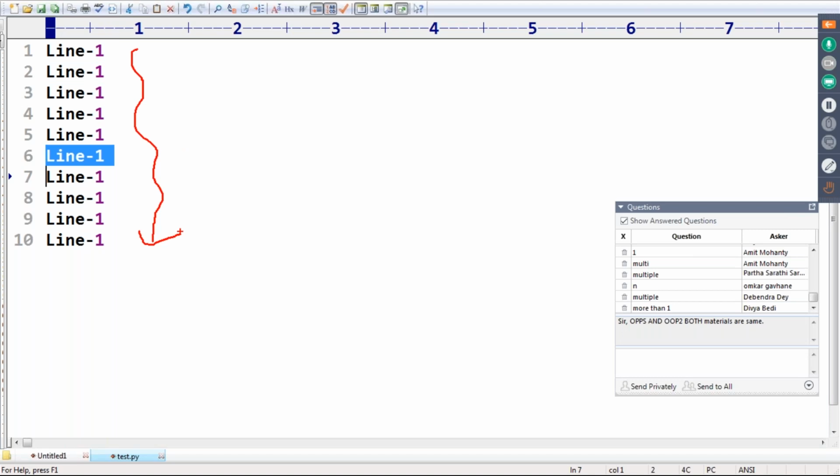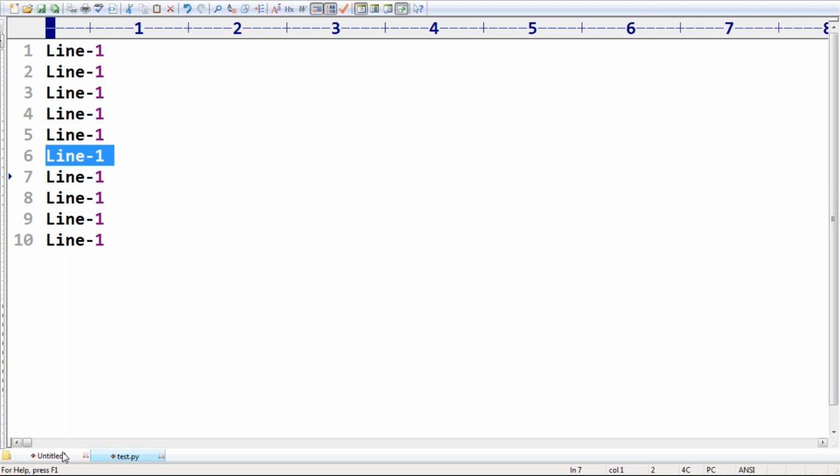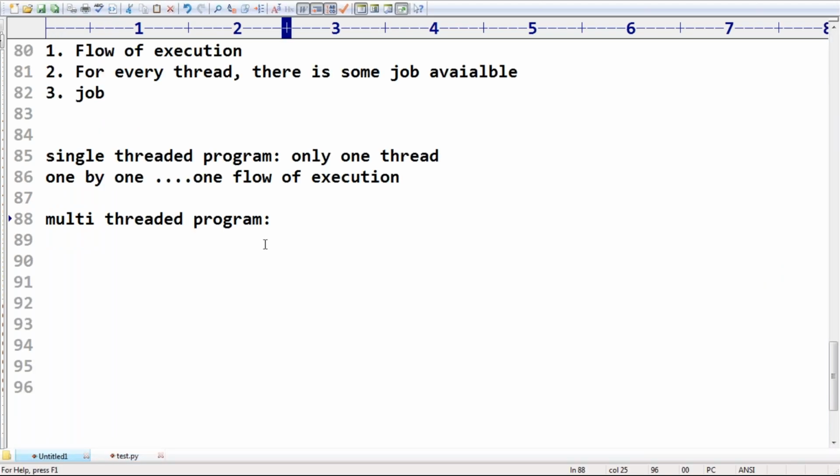So, multiple parts will be executed simultaneously. Multiple flows of execution are there. Such a thing is nothing but a multi-threaded program. Multiple flows of execution, each flow has its own job. All jobs are going to execute simultaneously.